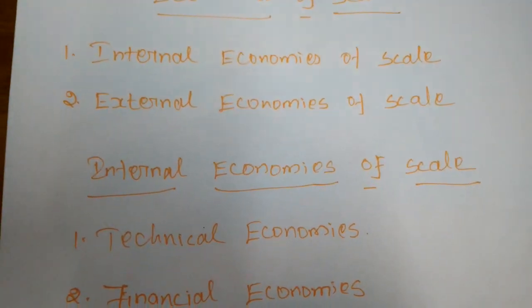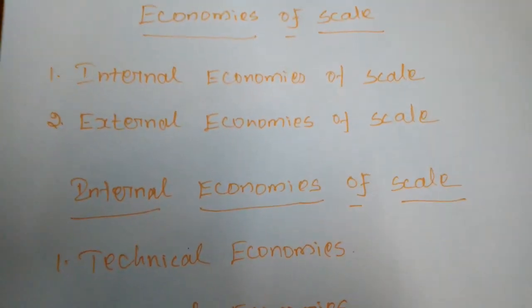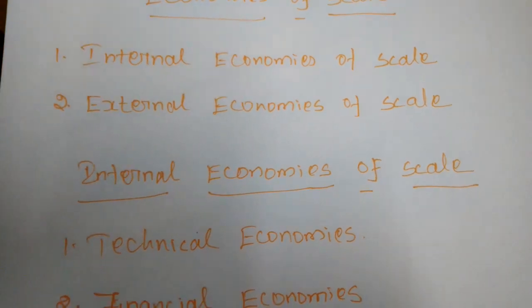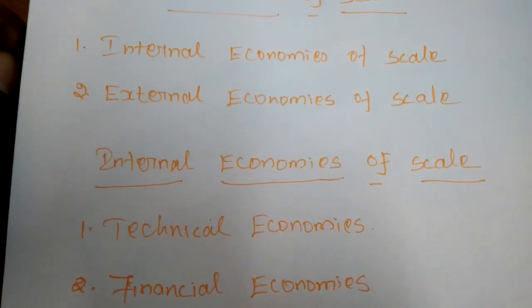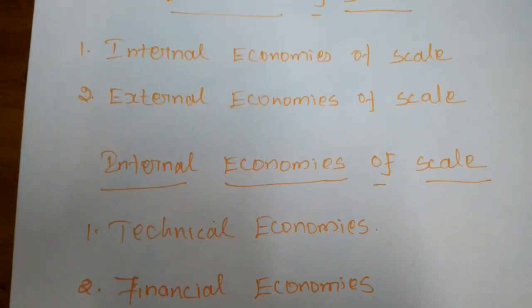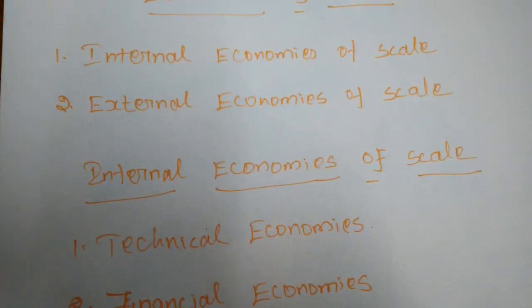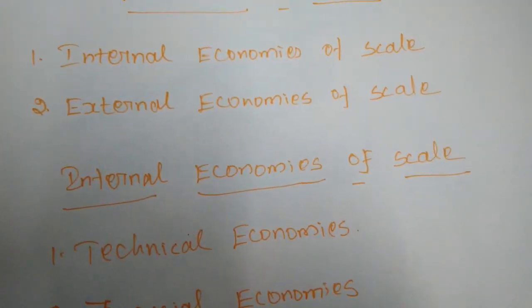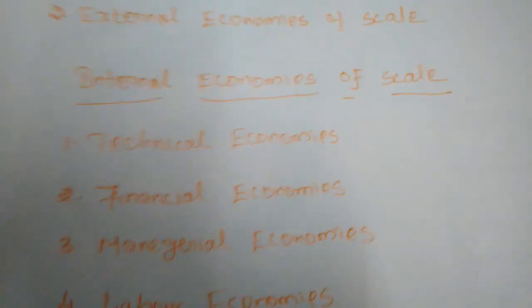So accordingly, the economies are broadly divided into two types by Marshall. First one is internal economies of scale. Next one is external economies of scale. The internal economies of scale reduce the cost of production, and the external economies of scale increase the cost of production. First, we will study the internal economies of scale.